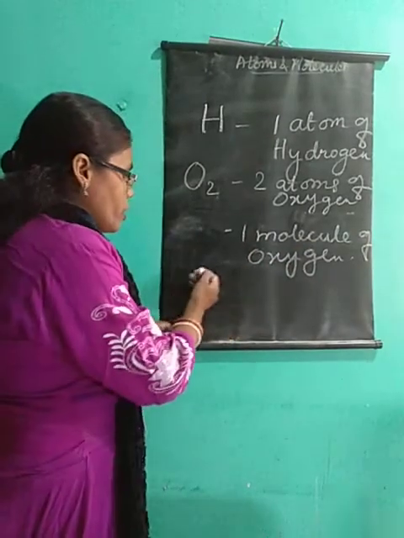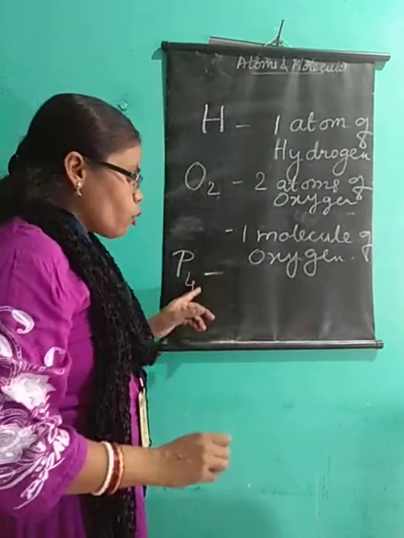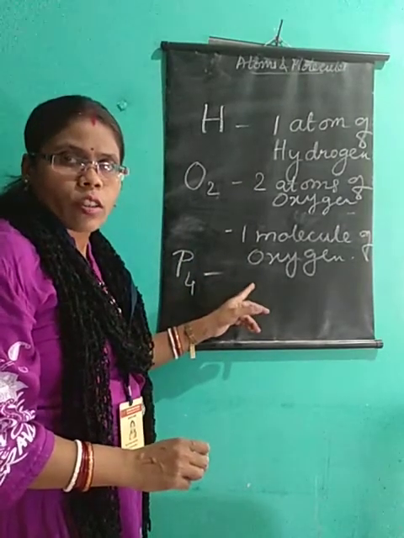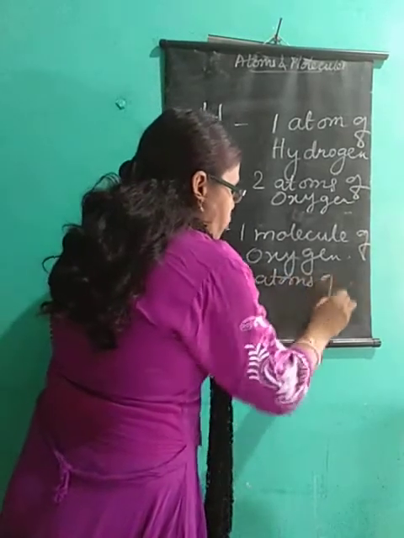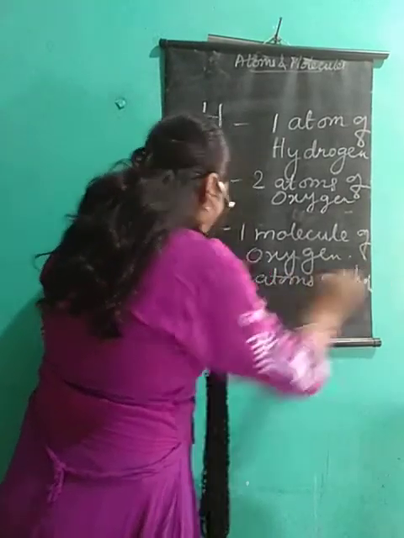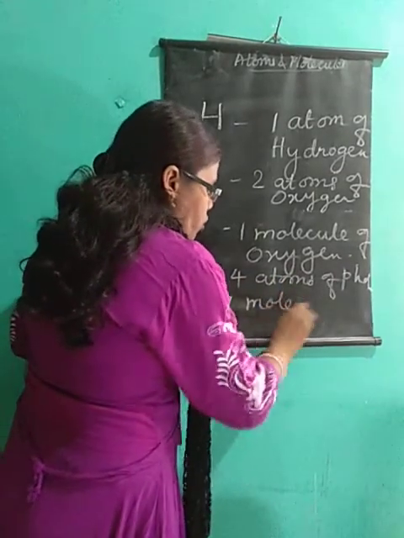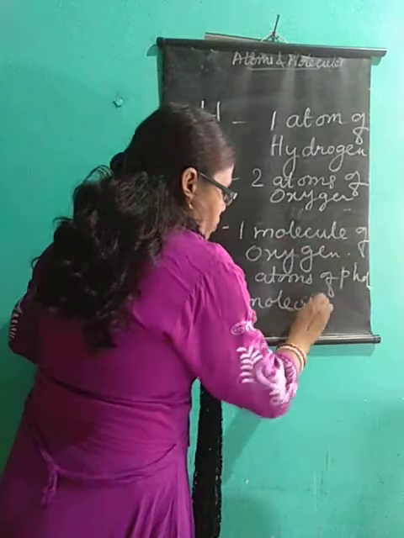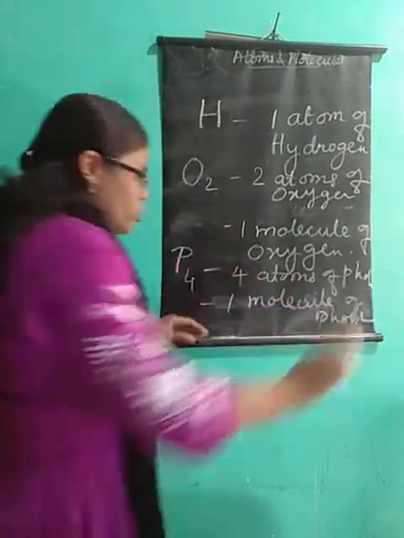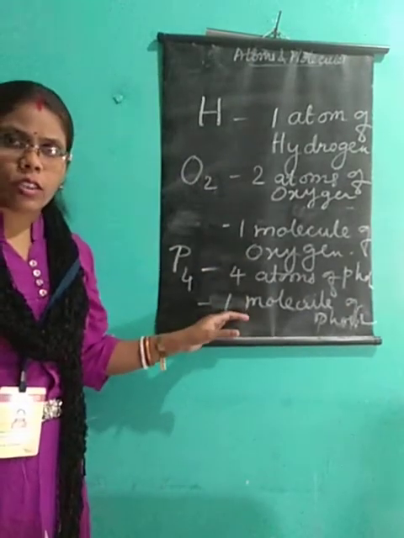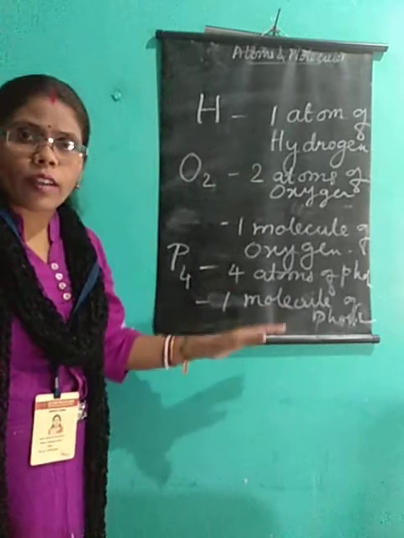When I say P4, it means four atoms of phosphorus, or one molecule of phosphorus. Got it? So be clear with this. H is one atom of hydrogen.